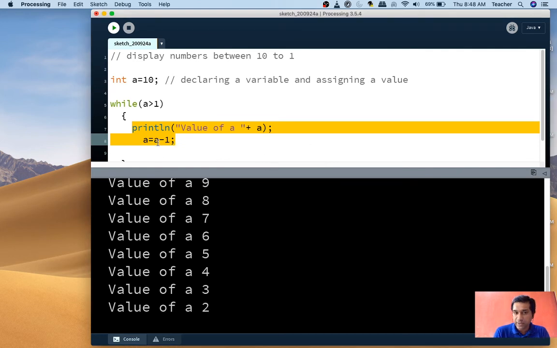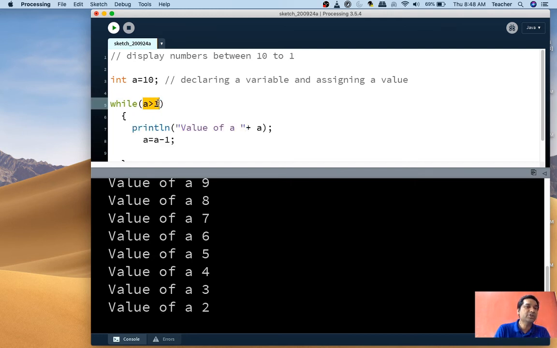Because when the value became 2, the minus minus applied here, it checks, is 2 greater than 1? Yes, 2 is greater than 1. It will print the value of 2. Now the value becomes 1. Is 1 greater than 1? No, 1 is not greater than 1. Though the value became 1, because of the condition here, it didn't enter into the body of the while, because 1 is not greater than 1. That's why the 1 value was not printed.